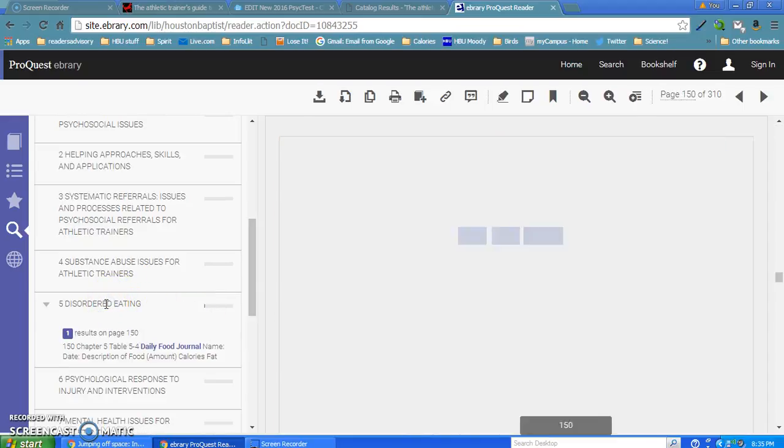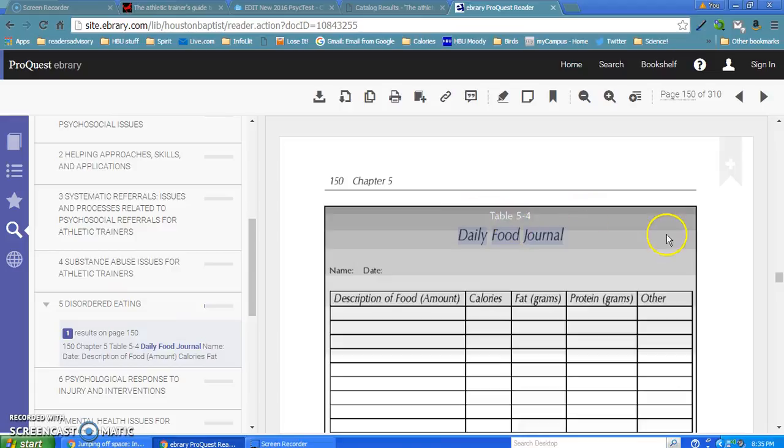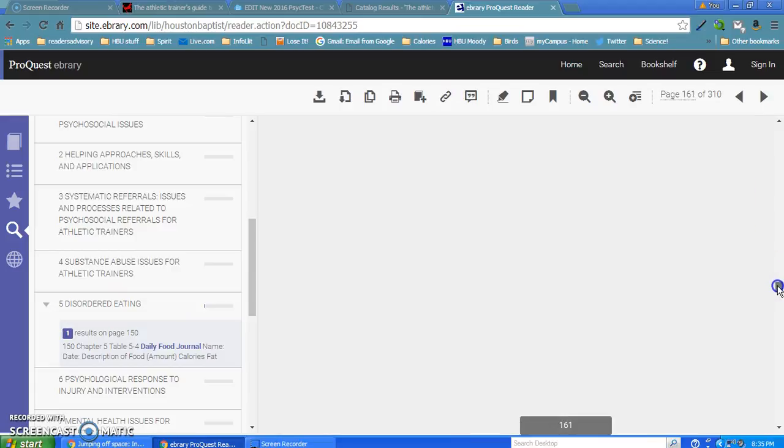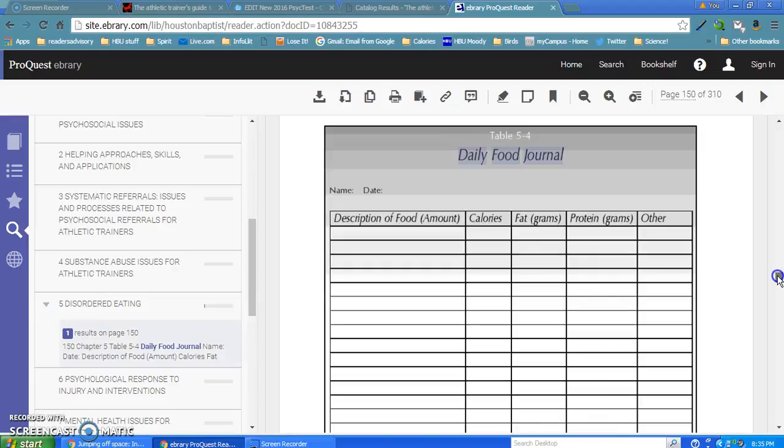So I will click on that, and that takes me straight to that log, and I could actually print out this log. And I'd have to cite it, of course, but I could possibly just use that for my study. But make sure you cite it and give them credit, and you have to be using this for an education, something in education that you're using while you're in college, okay?